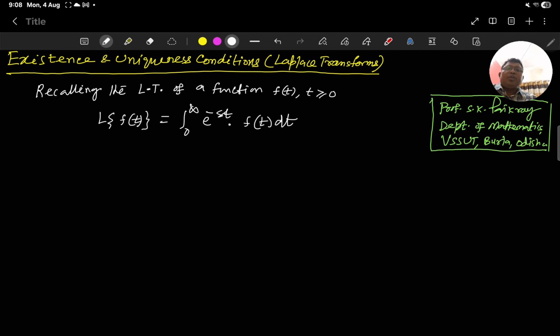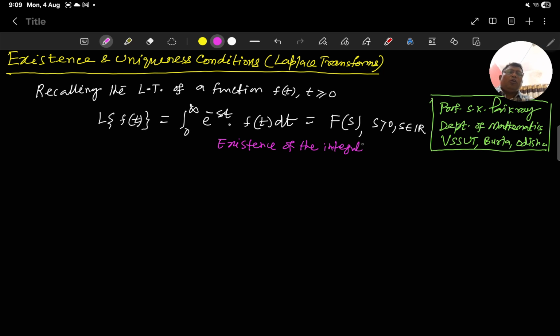So in place of t we are going to substitute 0 and infinity. So this will be a function of s only. Here s is real, s greater than 0, and s in R, a real number. Okay. So now this is subject to the condition. This is subject to the existence of the integral. Right. Existence of the integral.